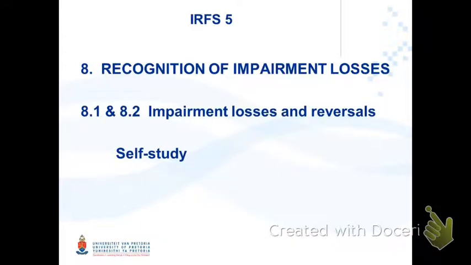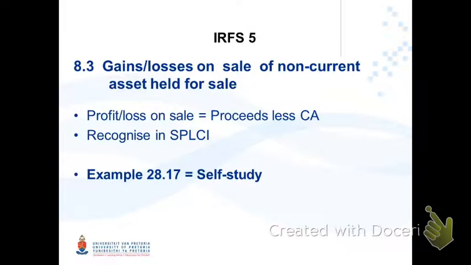Impairment losses, this is for self-study. You already know and have studied impairment losses. And then finally, gains or losses on the sale of this non-current asset held for sale. Once the asset is sold to a third party, the proceeds less the previous carrying amount will be a profit or loss that will be recognized in the statement of profit or loss, or SPLOKI as we also say. Please look in this regard at example 28.17 for self-study.